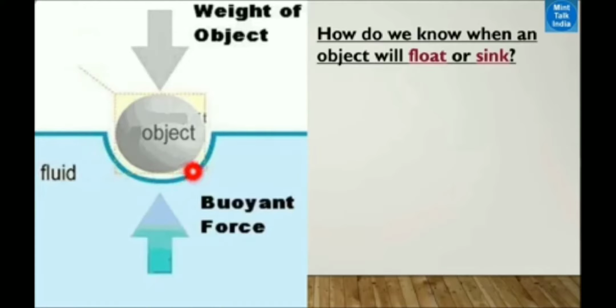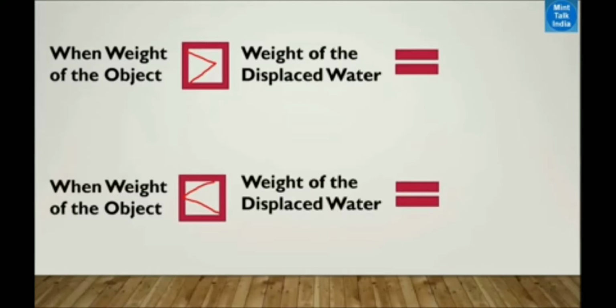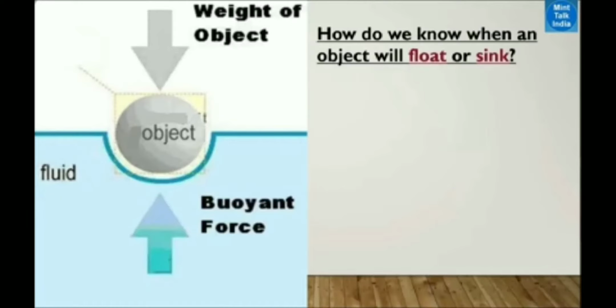You can see here the ball, and you can see the buoyant force present in the water. When we throw the ball into the water, it pushes the ball upward to the surface of the water. Now, how do we know when an object will float or sink?